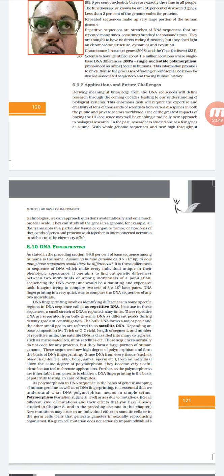Almost all humans in this world have 98% or 99% similar DNA, but 1% of that DNA is different, and they use that 1% different DNA to solve crimes and maternal and paternal issues. And this 1% different DNA is present in a particular area known as satellite DNA.